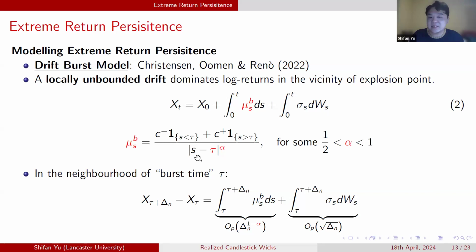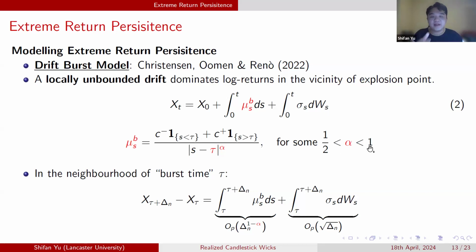When the time s gets closer and closer to tau, the explosion point, this term becomes very large and unbounded. If we let C minus and C plus, two constants, be negative and positive respectively, we will have a V-shaped pattern in our price paths. And the alpha here controls the rate of explosion of the drift component, which is between 1/2 and 1.